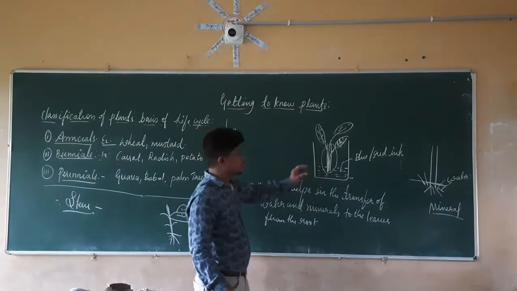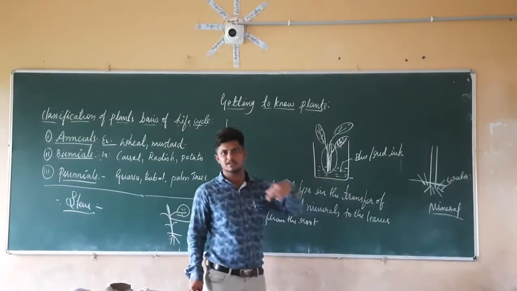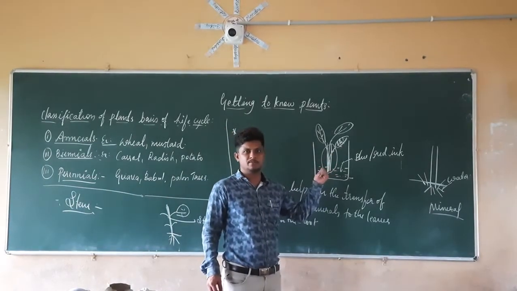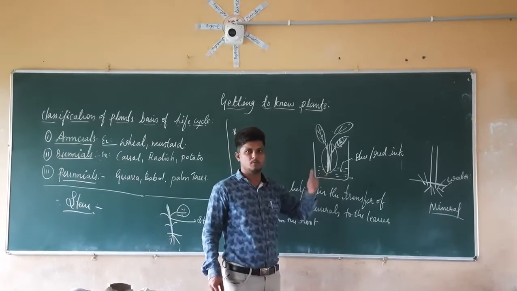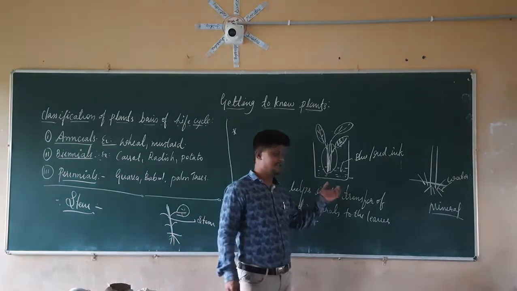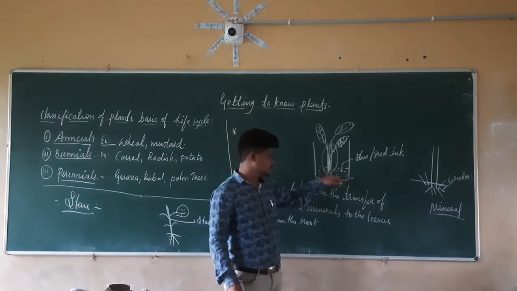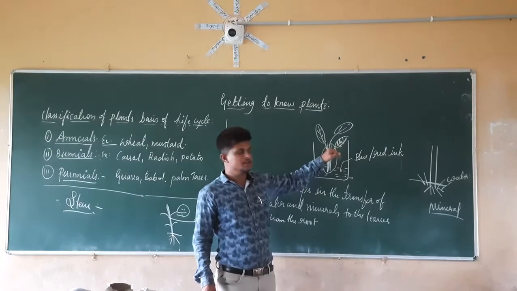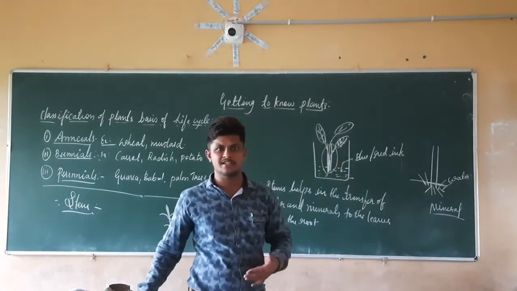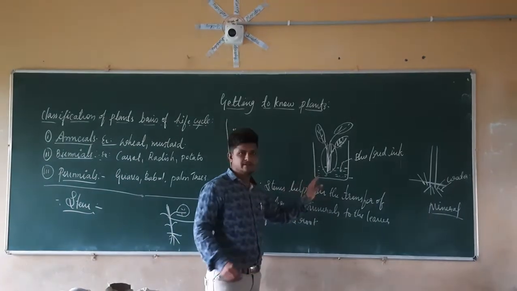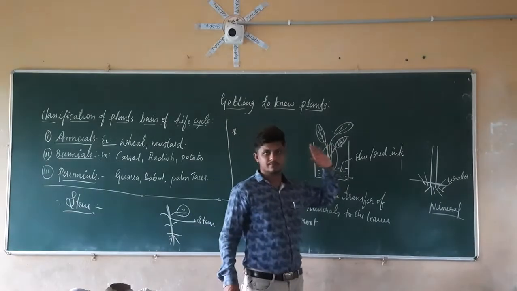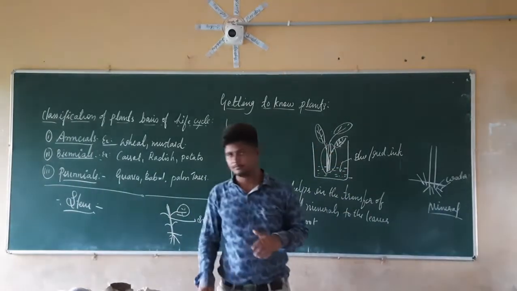Like this, they are going to transfer everything which is present in the soil along with the water. Some of the tissues which are present there are nothing but xylem and phloem. Here the xylem tissue is present. That xylem tissue is going to help in the transfer of the water and minerals from root to the leaf. About that we are going to discuss in the higher sections. Up to that point, just remember, the stem is going to help in the transfer of the water and the minerals from the soil to the leaves. So this is about the stem.